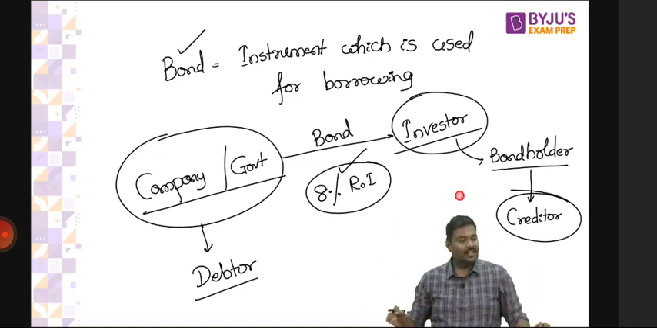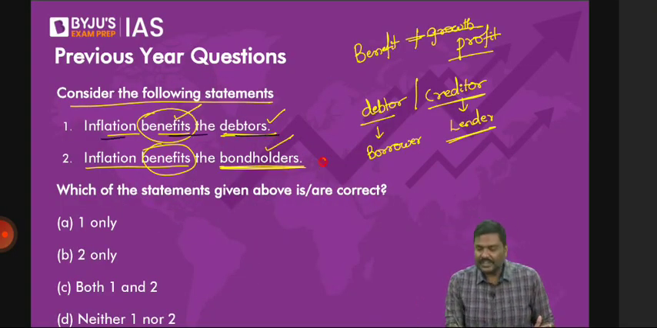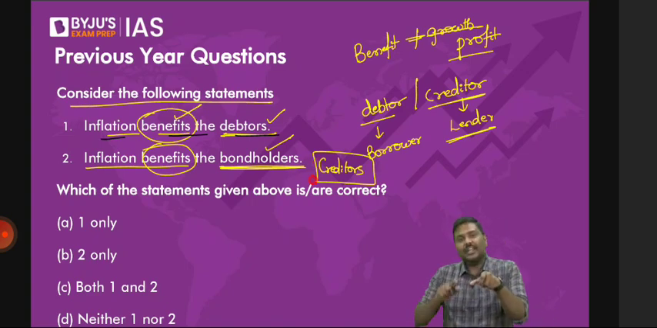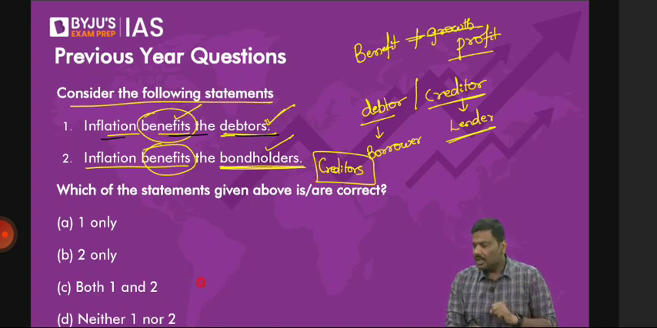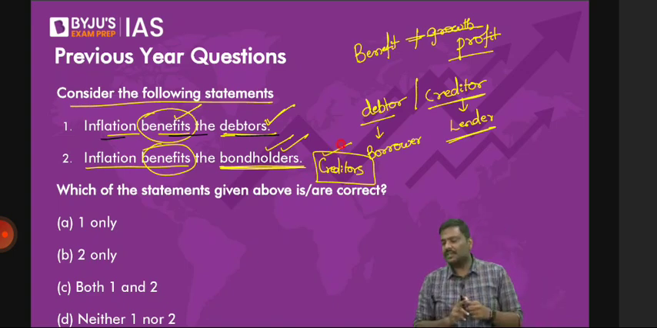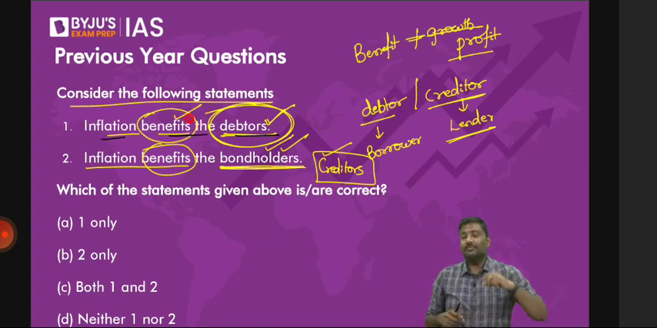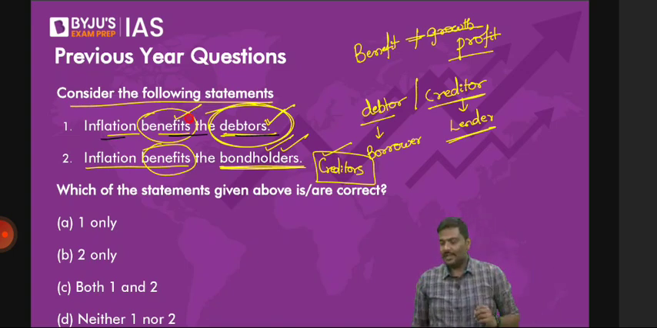Now, come to the point. Inflation benefits debtors or inflation benefits creditors. I've basically changed the statement now. Will inflation provide benefit to the one who has borrowed, or to the one who has given the loan? Always remember this: inflation will provide the benefit to the borrowers, not to the lenders. Now you will ask me, sir, how? Very difficult, etc.